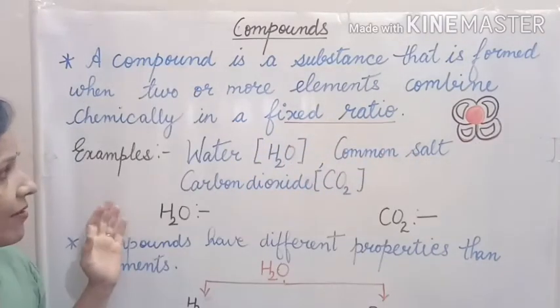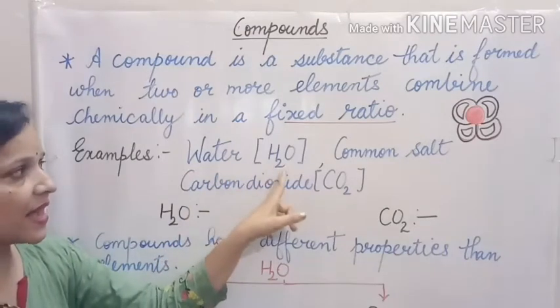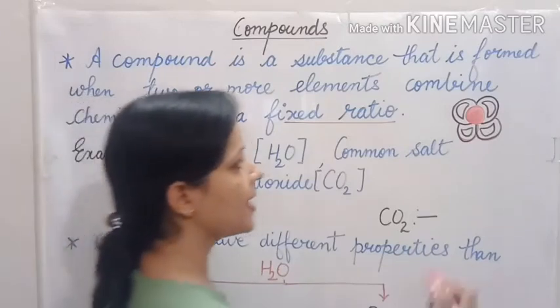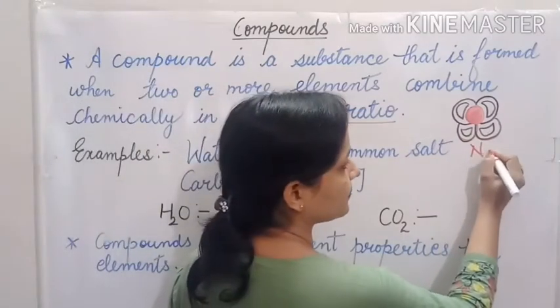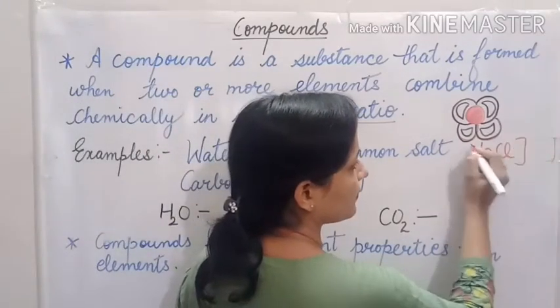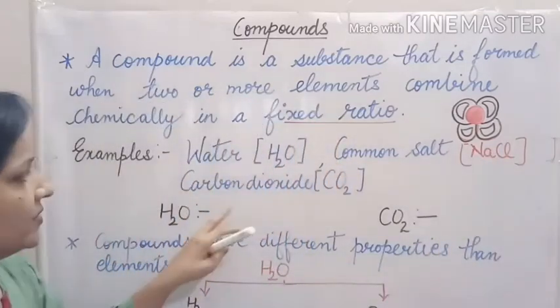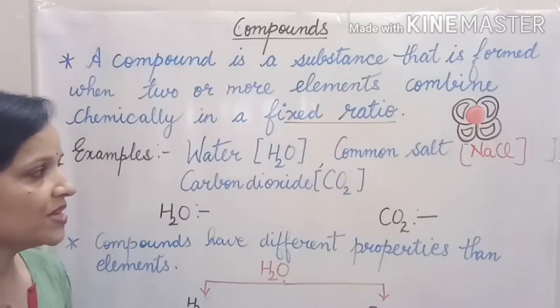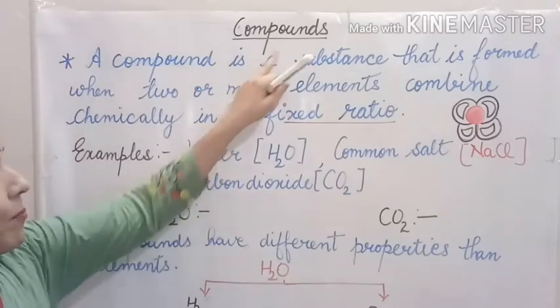Okay. So compounds are those which have substances in a fixed ratio. Now examples are water, and the formula is H2O. Common salt, formula is NaCl. And carbon dioxide, CO2. So these are examples of compounds.